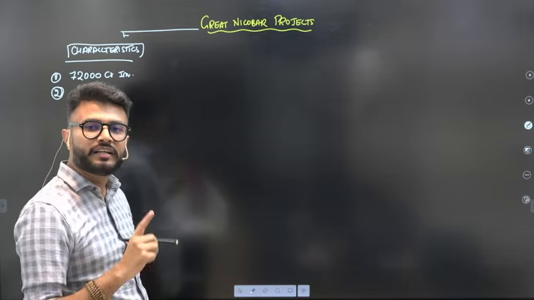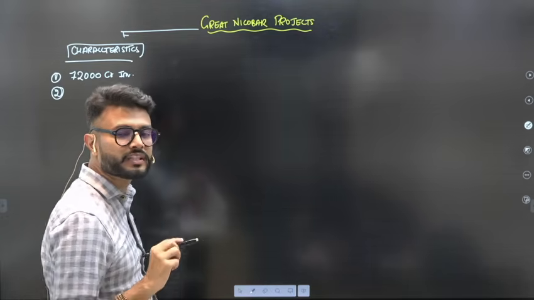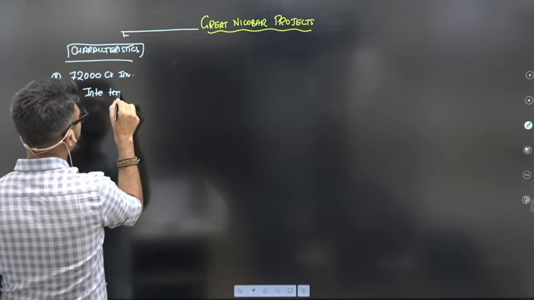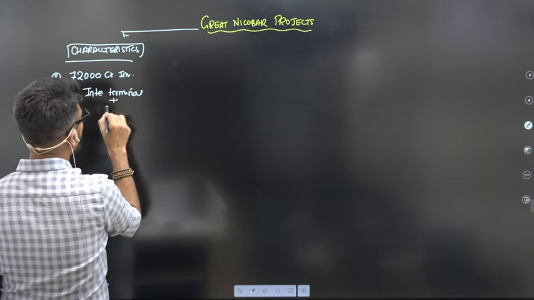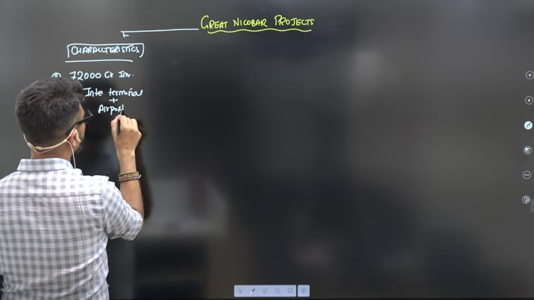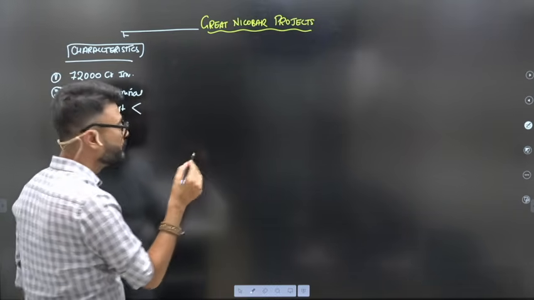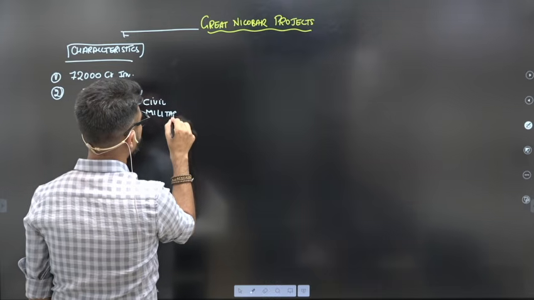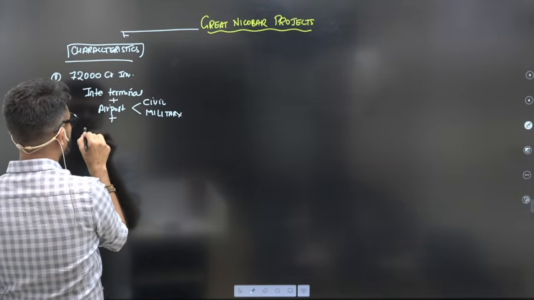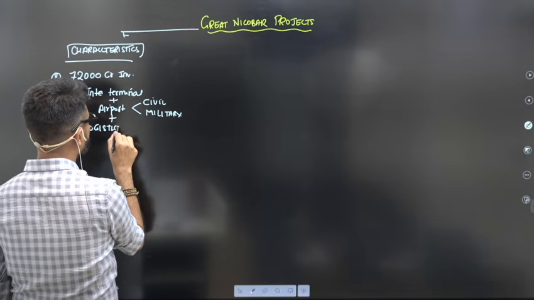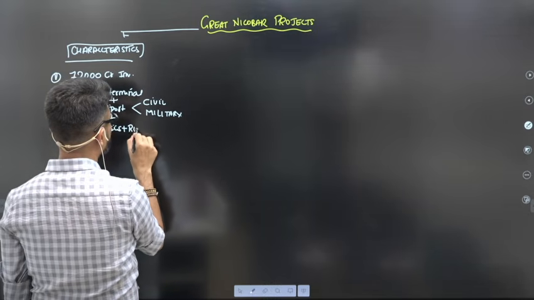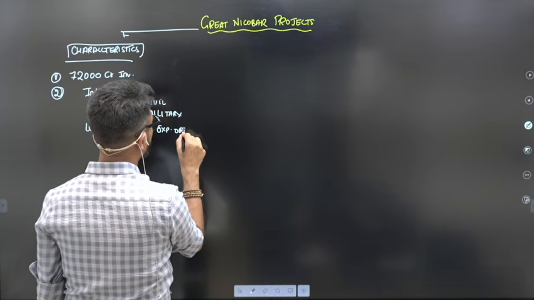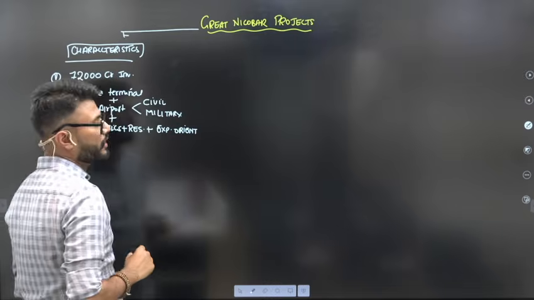Second thing, the Great Nicobar project will house a lot of things. It will house one international integrated terminal. Along with this, there will be an airport. This airport will serve both purposes, that is civilian as well as military purpose. Along with this airport, there will be a multimodal logistics hub, plus a residential hub, plus export-oriented hubs, right?